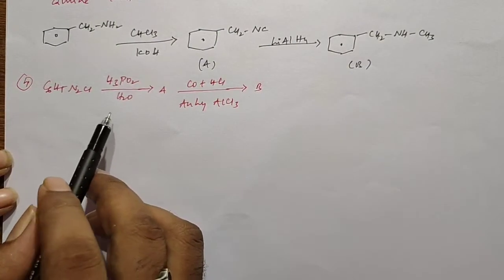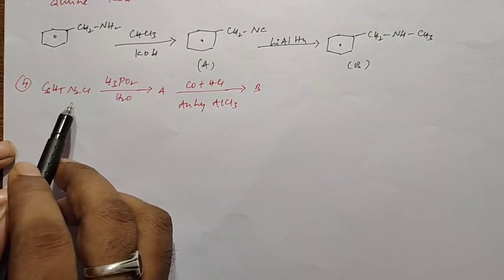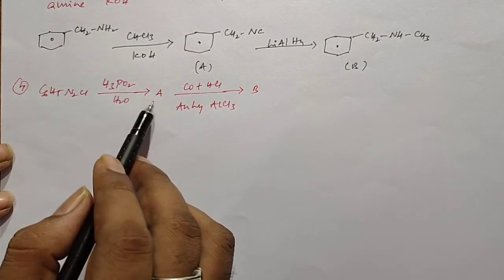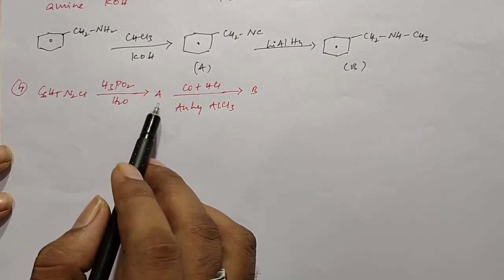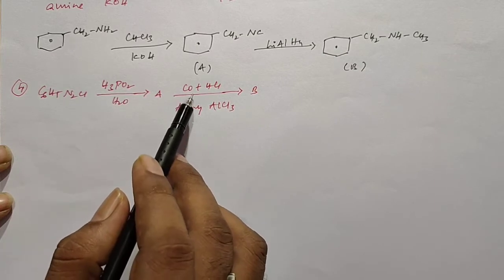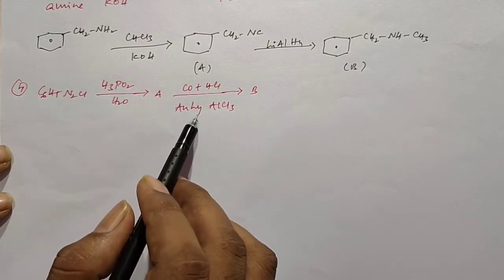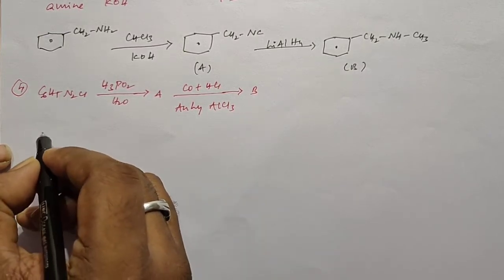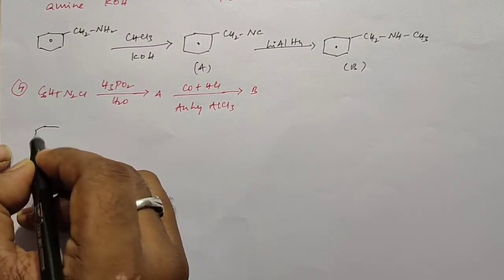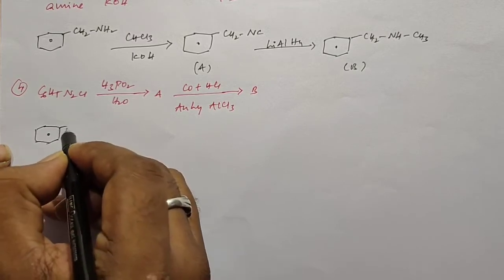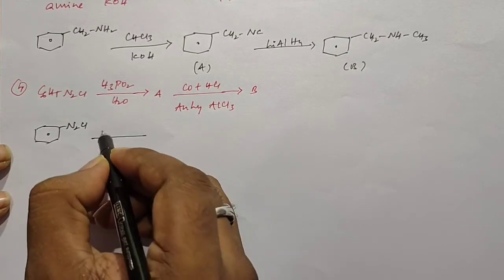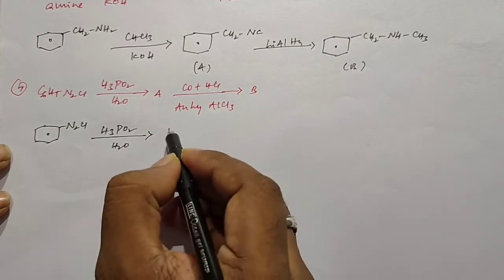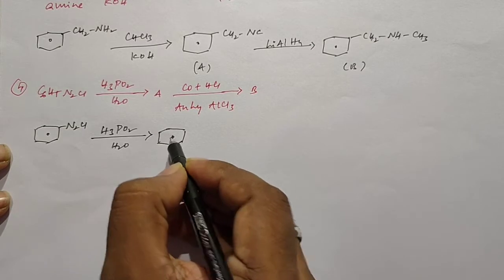Okay students, this is the next ABC reaction. When benzene diazonium chloride undergoes hydrolysis in the presence of H3PO2, it forms compound A. After that, it reacts with carbon monoxide and HCl in the presence of anhydrous AlCl3 to form compound B. We start with benzene diazonium chloride, which we can write like this. When this benzene diazonium chloride reacts with H3PO2 and water, it forms benzene. So this is product A.